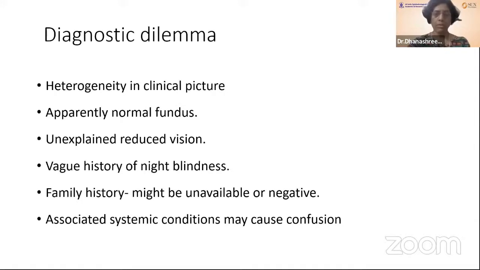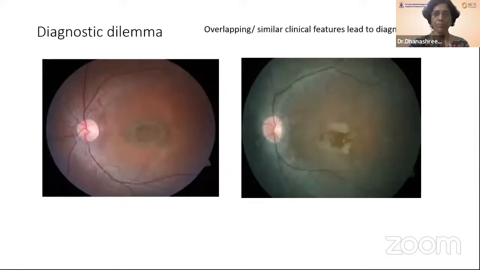So we know that night blindness causes a huge diagnostic dilemma for all of us because of the varied heterogeneity in the clinical picture that you come across. Some of the patients can also have an apparently normal fundus, which fails to explain the reduced vision. Sometimes the history of night blindness is also very vague. The family history is often absent, unavailable, or negative. And sometimes the associated systemic conditions may also cause confusion. Oftentimes, similar looking lesions will also confuse the matter.